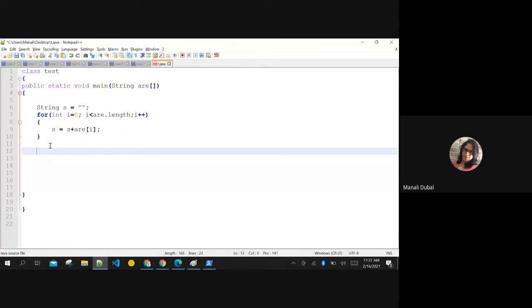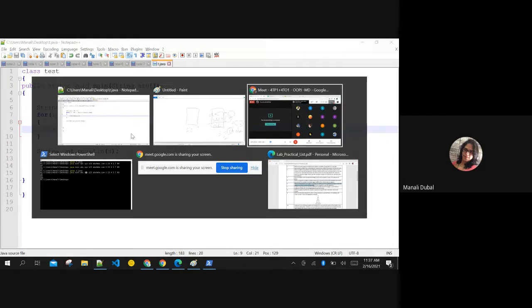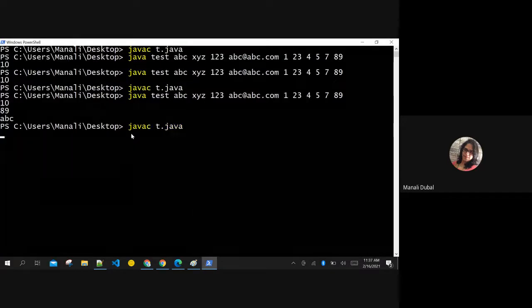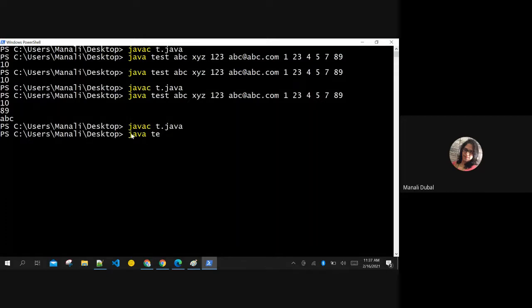Now tell me, if I print this, will it print the concatenated string or not? Yes, ma'am, without spacings, I haven't added spaces here. For however long the string you want, it can concatenate all the arguments. Java test A, B, ABC, DEF, whatever strings I am entering here, all these strings will be concatenated.